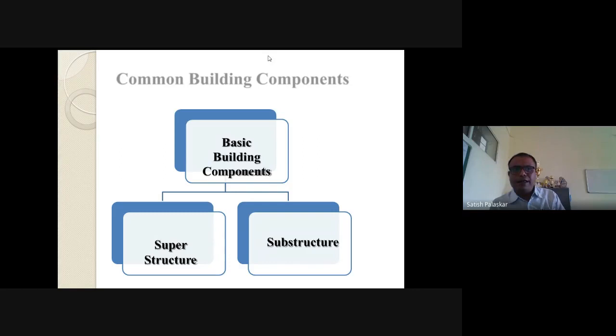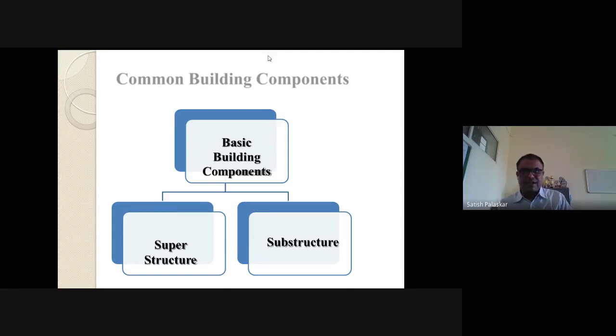The part of the building below the ground level is called the substructure, whereas the part of the building constructed above the ground level is called the superstructure. The substructure, located below the ground level, is also called the foundation.